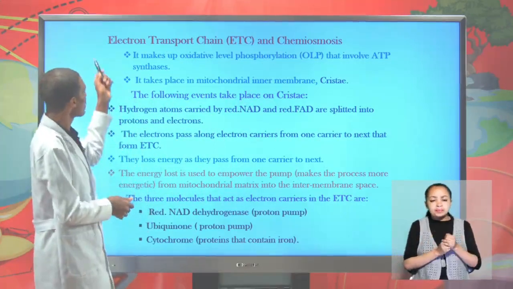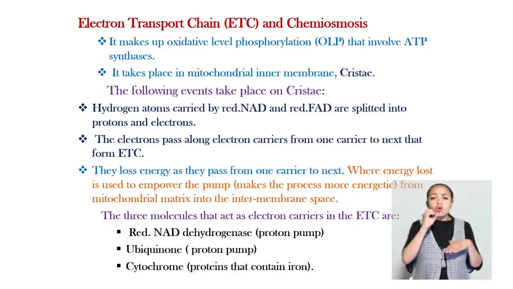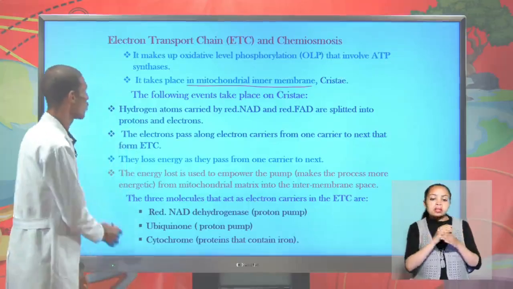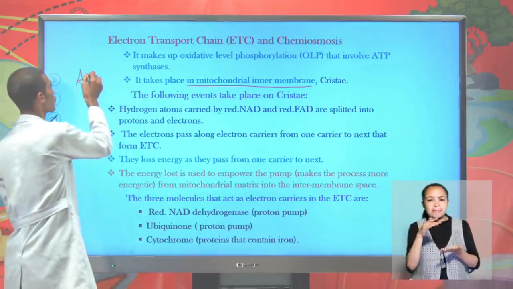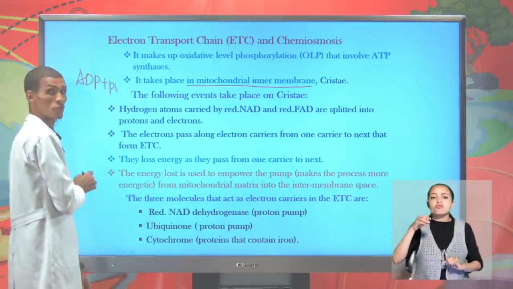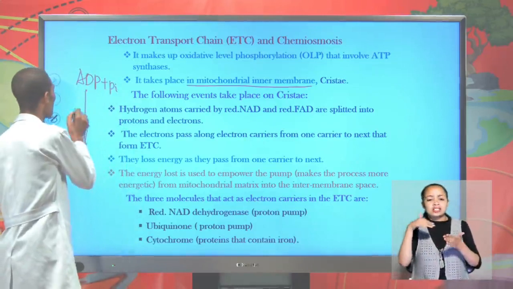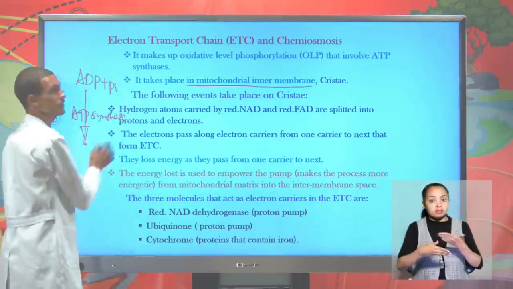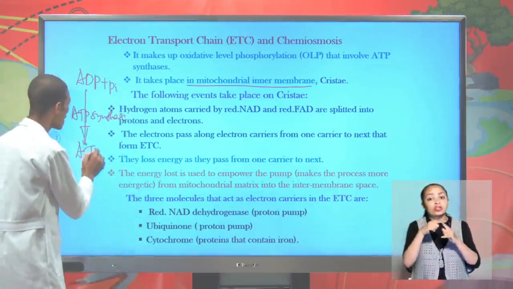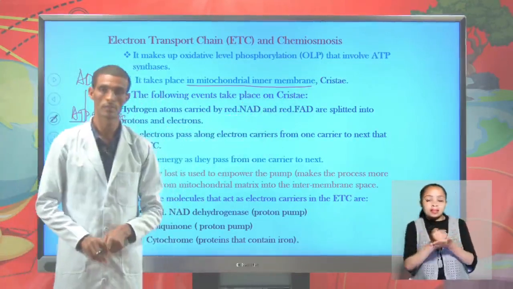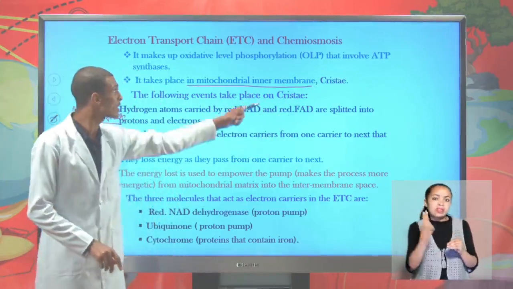Here, oxidative phosphorylation consists of these 2 reactions, which take place only in the mitochondrial membrane. ATP is produced from ADP plus inorganic phosphate, which is the process of phosphorylation, and the enzyme ATP synthase is involved in forming this ATP. ATP synthase is located in the mitochondrial inner membrane on the surface of the cristae. Student, do you know the advantage of the cristae during the process?